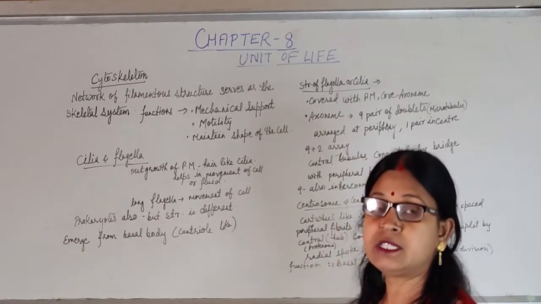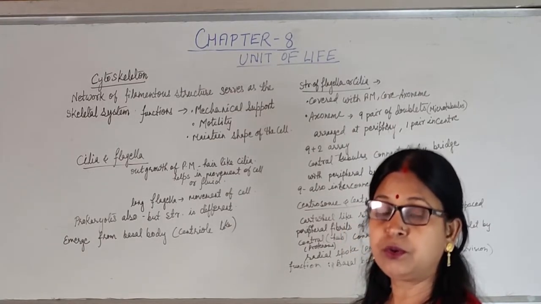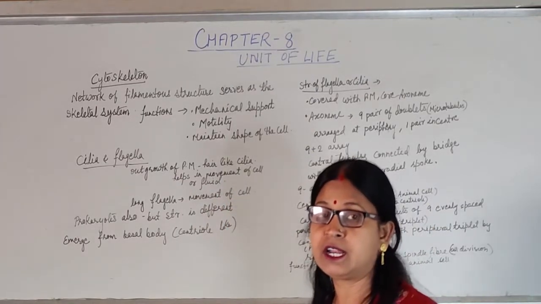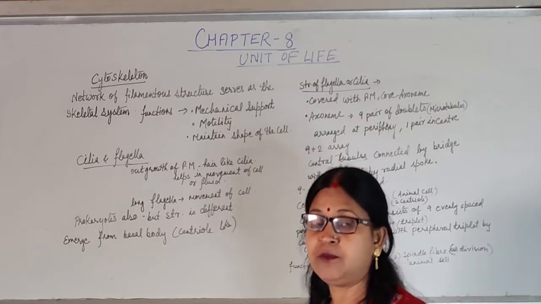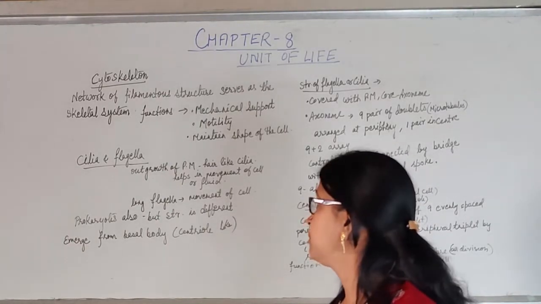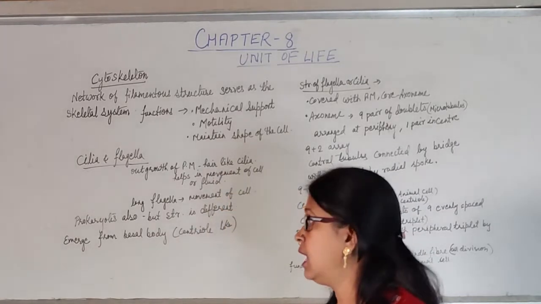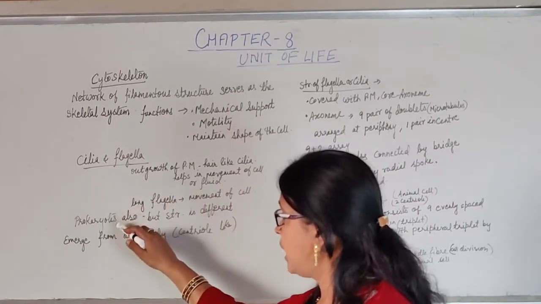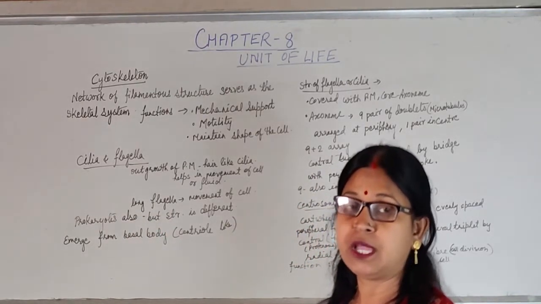Now the other cell organelles which are present in the cell are cilia, flagella, etc., which are outgrowths of the plasma membrane. These outgrowths may be small and fine hair-like structures, then they are known as cilia, and when it is a long structure, then it is known as flagella. The singular of cilia is cilium. Similarly, the singular of flagella is flagellum. Now, cilia help in the movement of fluid as well as the cell, and the flagella help in the movement of the cell. Prokaryotes also have cilia and flagella, but their structure is different from the eukaryotic cell.